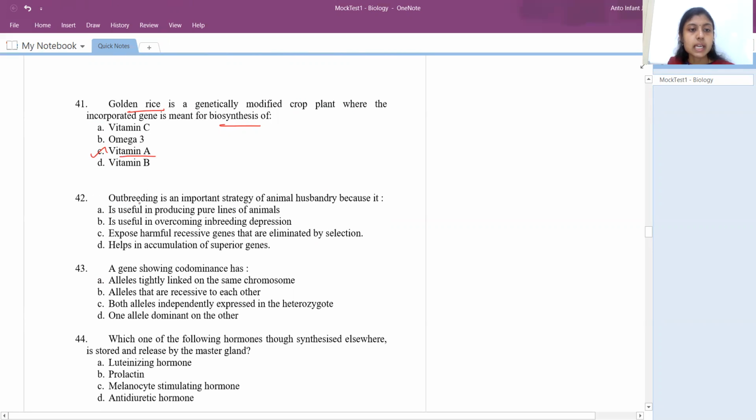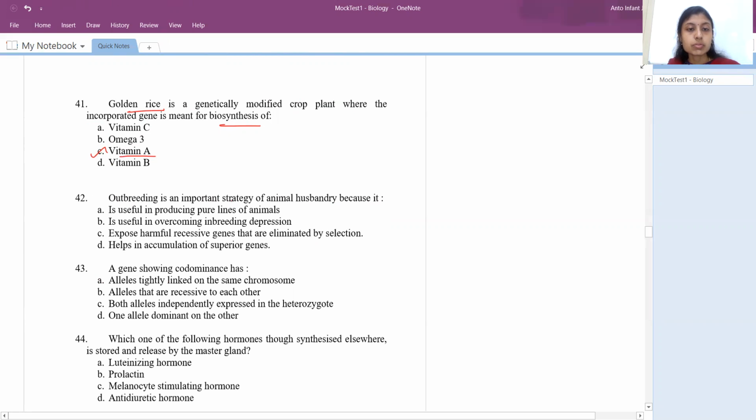Right. So 42nd, outbreeding is an important strategy of animal husbandry because it is useful in producing pure lines of. If we take the question, okay, it is useful in producing the pure lines of animals. It is useful in inbreeding depression. Okay, so expose harmful genes that are eliminated by selection, helps in accumulation of superior genes.